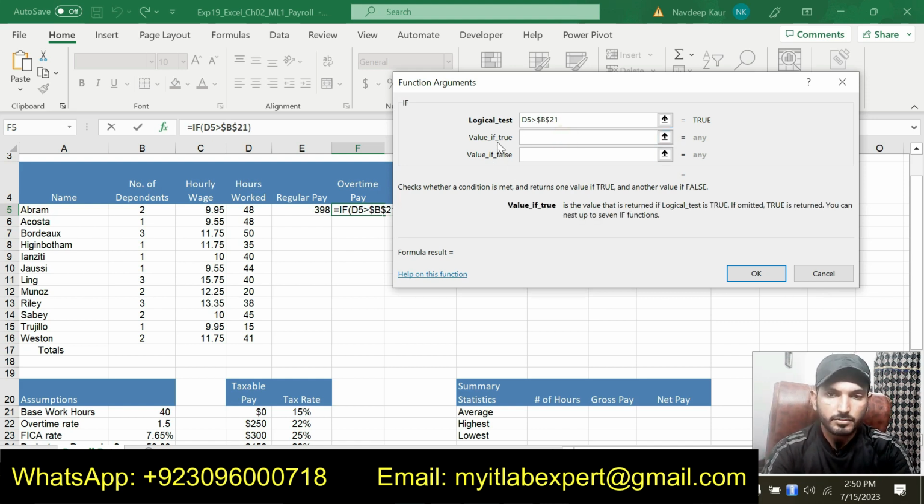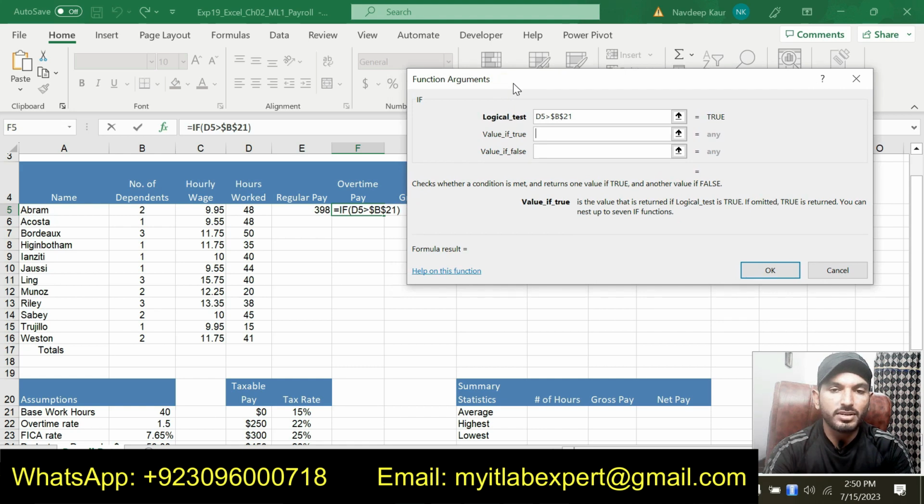then now we are going to calculate the overtime pay.